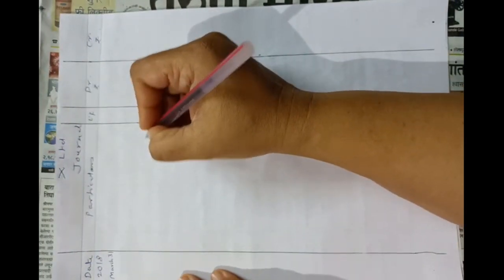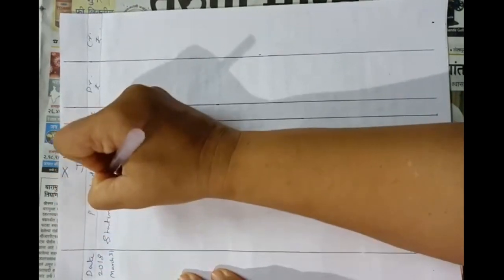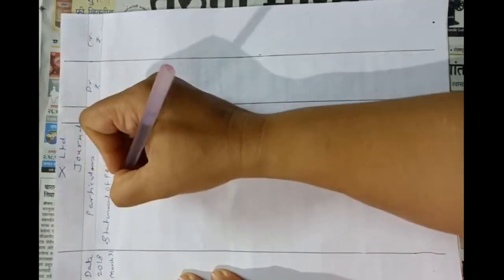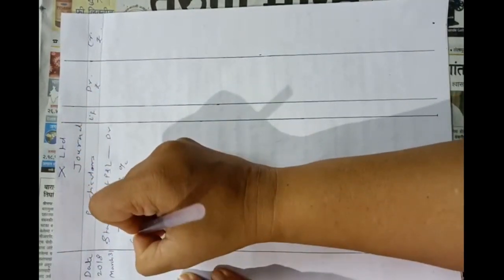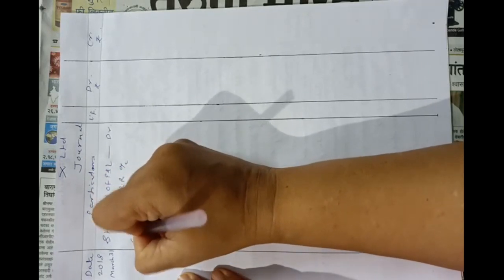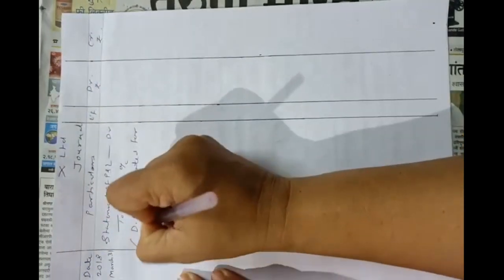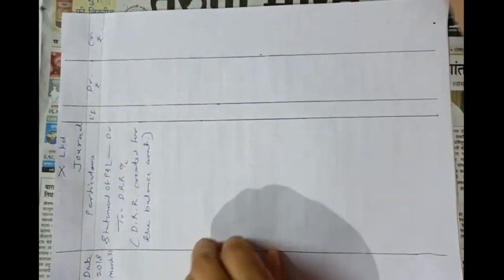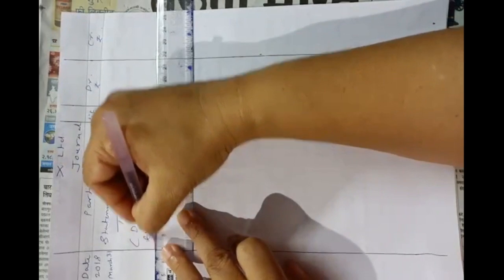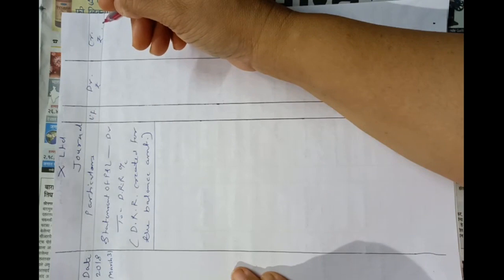So statement of profit and loss account debit. Statement of profit and loss debit, we don't call it statement account, to DRR account. DRR created for the balance amount. This is the narration. As in this problem, they told us that they are having DRR of rupees 4,14,000 already.